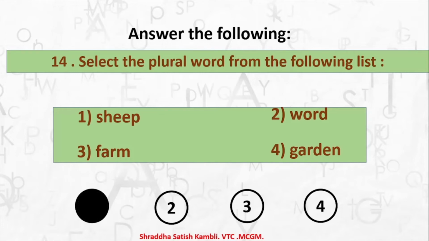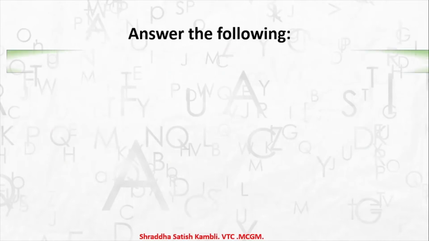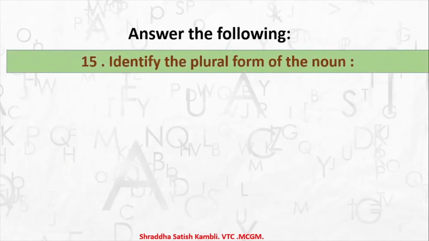Yes, we just discussed. It is sheep, because we saw that there are certain words which do not change at all. For example, deer doesn't change, swine doesn't change, fish doesn't change, and so does sheep. When it is singular it is sheep, and when it is plural also it is sheep. Coming to the 15th question or last question in this pattern, identify the plural form of the noun.